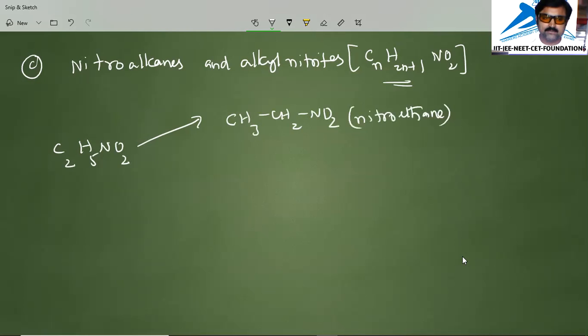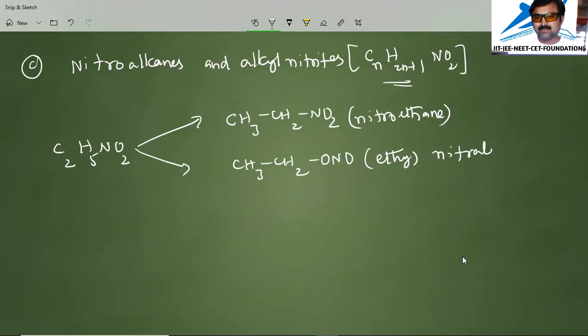The other one, that is CH3CH2ONO. In that case you'll write it as ethyl nitrite. So this is an example that comes under functional isomerism.